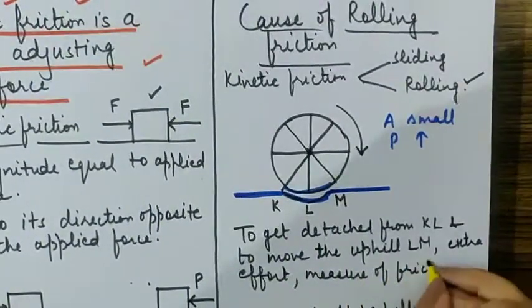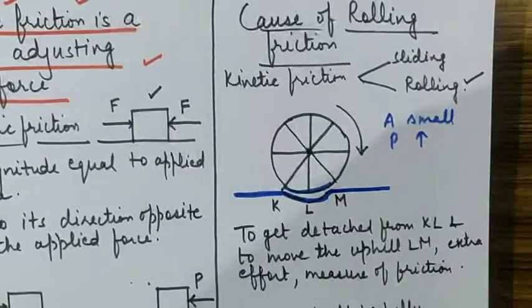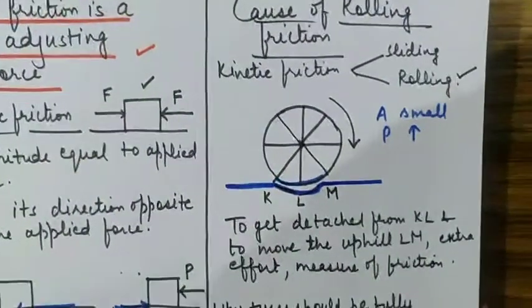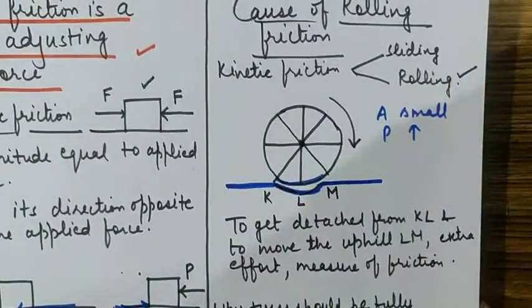What kind of friction is it called? Now it is called the rolling friction. What kind of friction is it? It is the rolling friction, the extra effort.